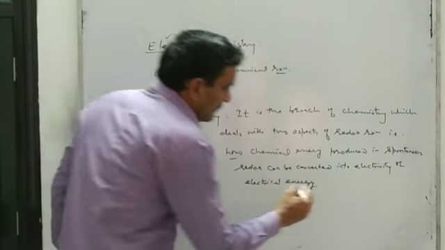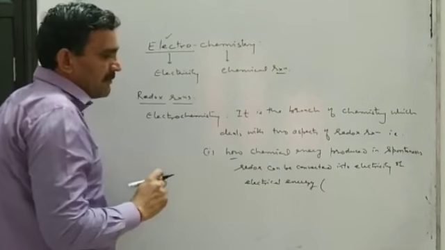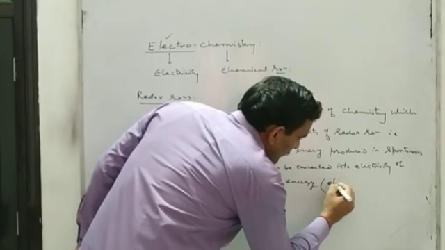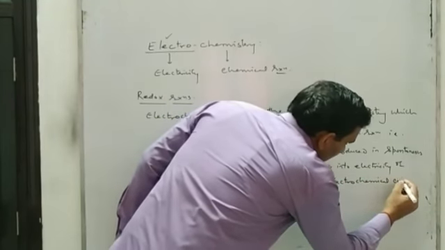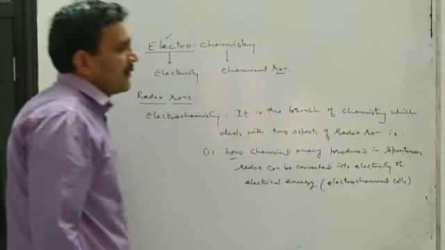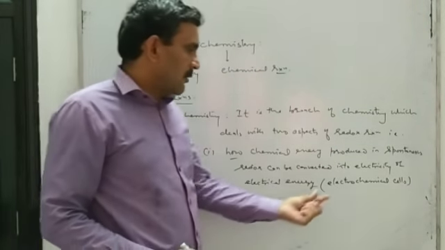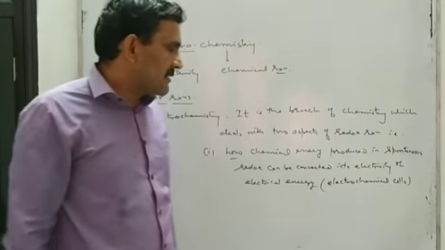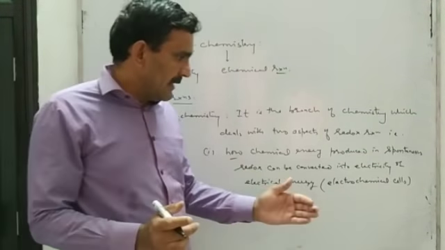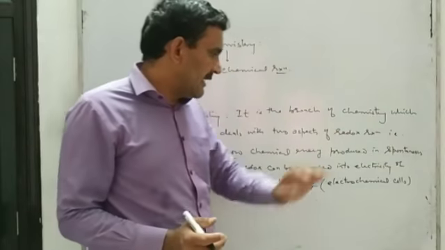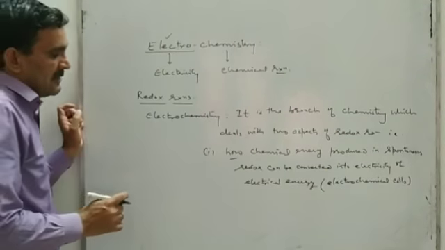Mean, in this lesson we are going to study about electrochemical cells. Later on I will define electrochemical cell: a device which can convert chemical energy of the redox reaction directly into electricity is called an electrochemical cell.